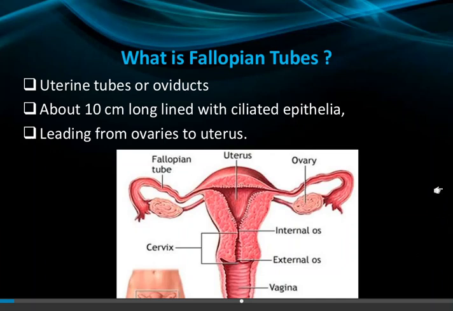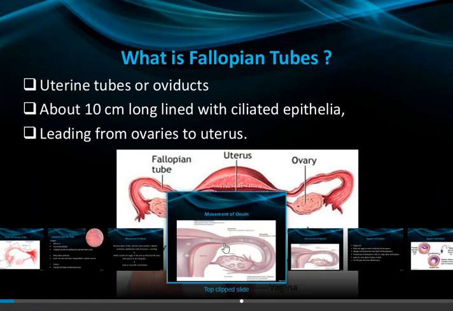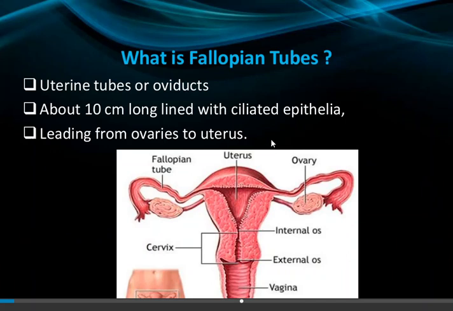In the last class, we started the internal reproductive organs. Under that continuation, we have discussed the vagina, and after that, we will discuss the fallopian tubes. You may know that there are two fallopian tubes, one on both sides. Here you can see one on the left side and one on the right side. The fallopian tubes are connected with the uterus. Here you can see this is a fallopian tube and here it is connected with the uterus.